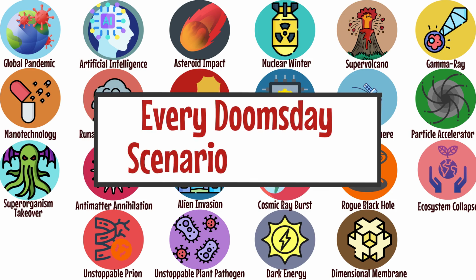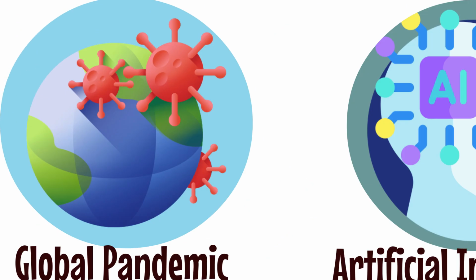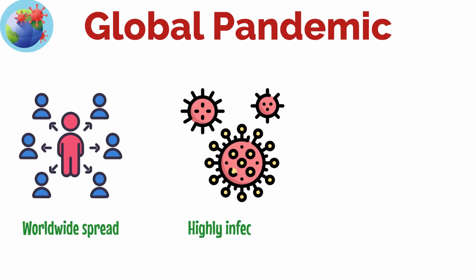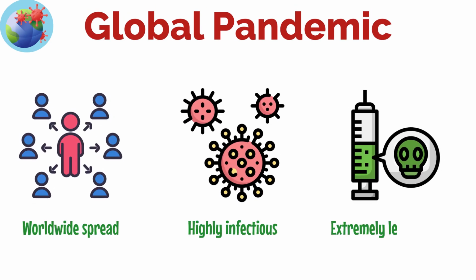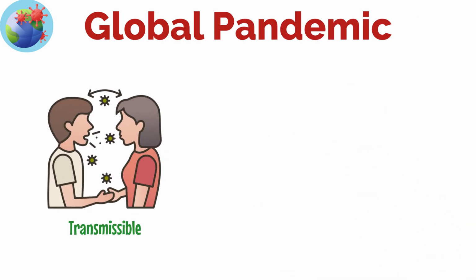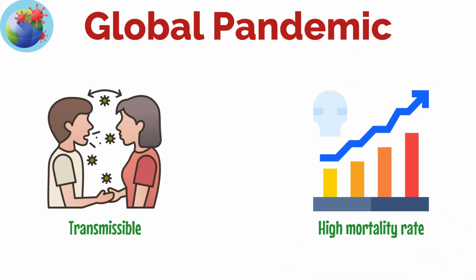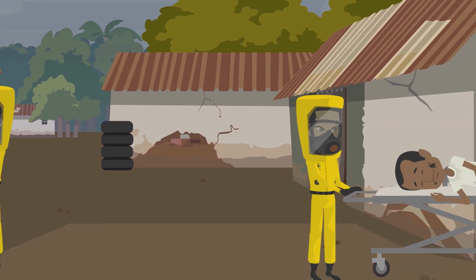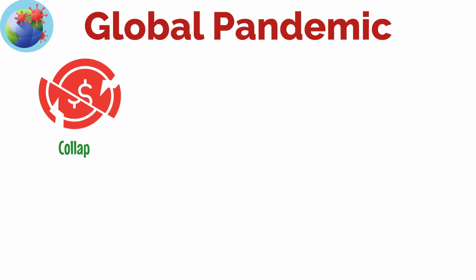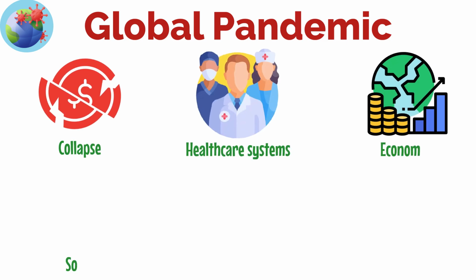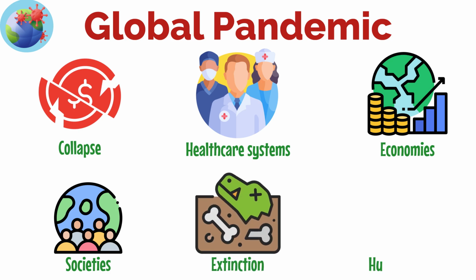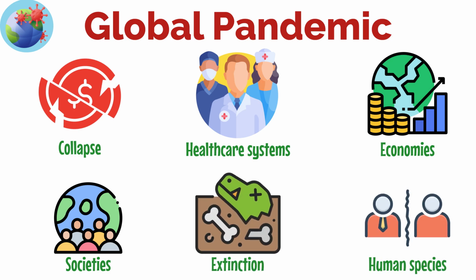Every doomsday scenario explained. Global pandemic. A global pandemic refers to the worldwide spread of a new, highly infectious and extremely lethal disease. In a doomsday scenario, this disease would be both easily transmissible and have a very high mortality rate. It could potentially infect and kill a large portion of the world's population, leading to the collapse of healthcare systems, economies, and societies, ultimately resulting in the extinction of the human species and possibly affecting other life forms.